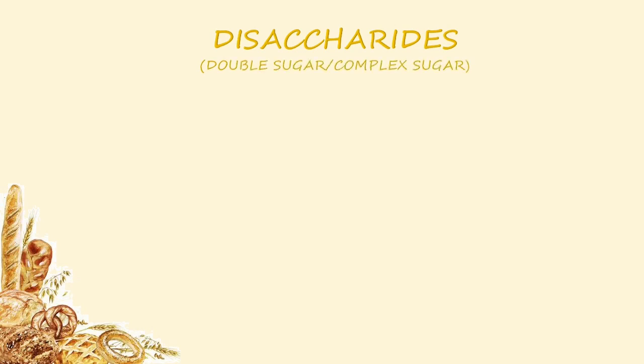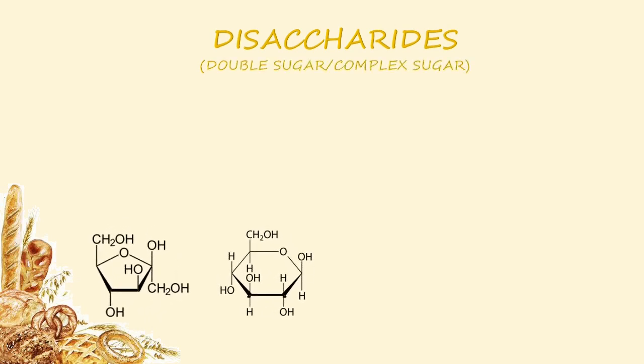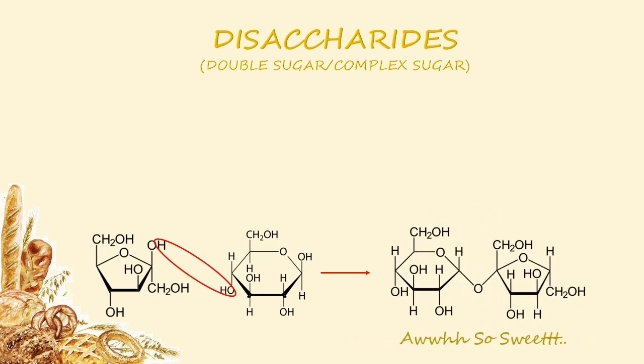Moving on, we have disaccharides, or better known as double or complex sugar. All disaccharides are two monosaccharides joined together by condensation, where one water molecule is removed from them to create a bond. So sweet! The three disaccharides are a combination of different monosaccharides.